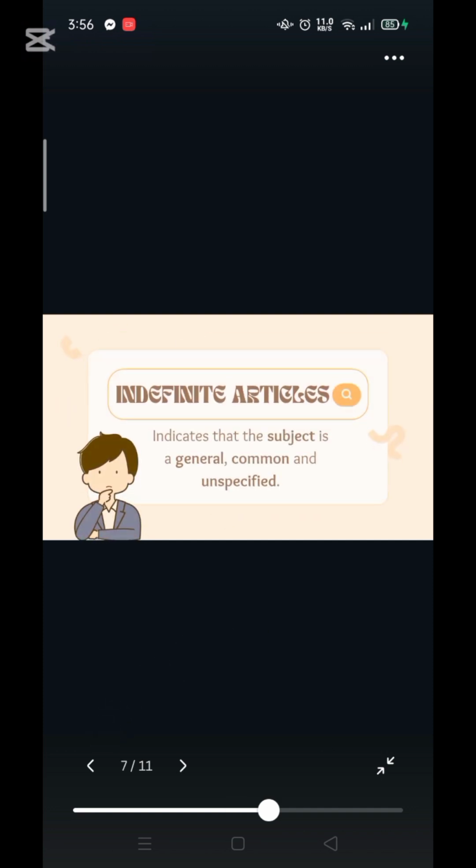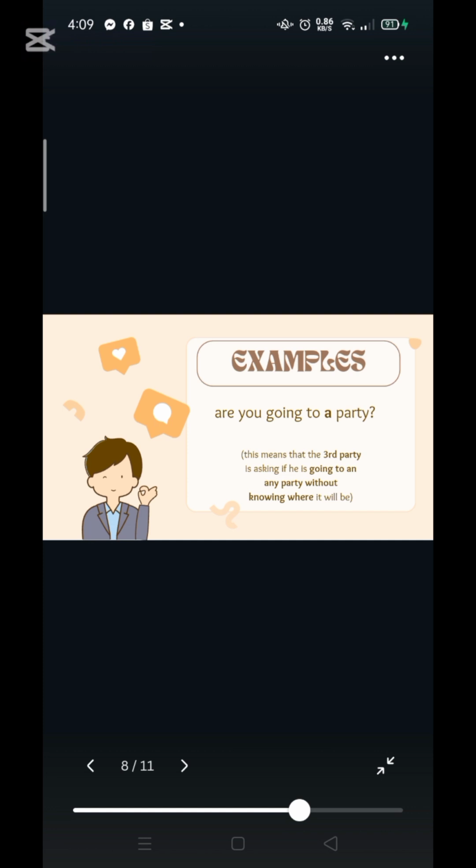The next one is the indefinite article. This indicates that the subject is general, common, and unspecified. Now we have another example here: are you going to a party?